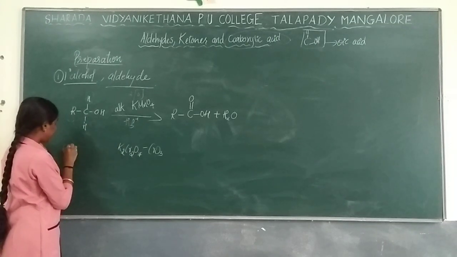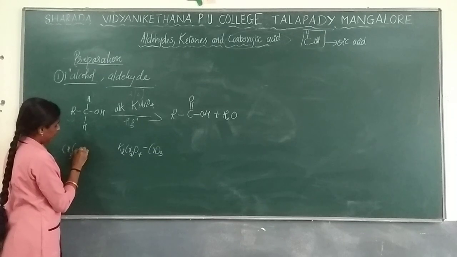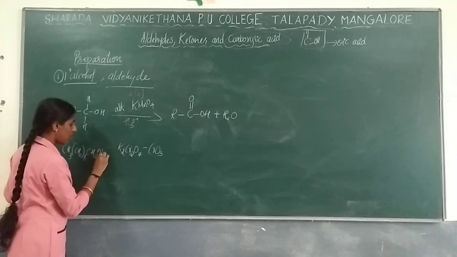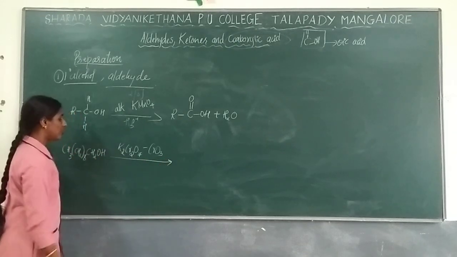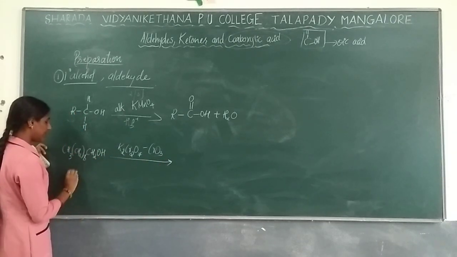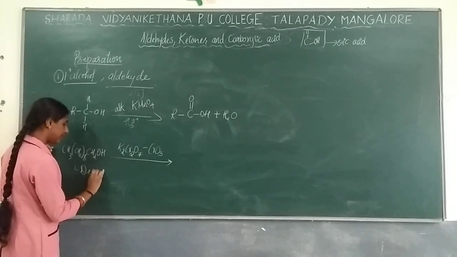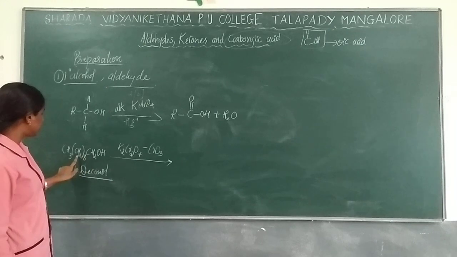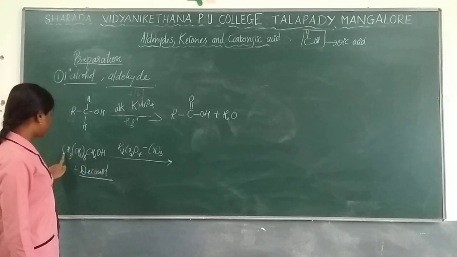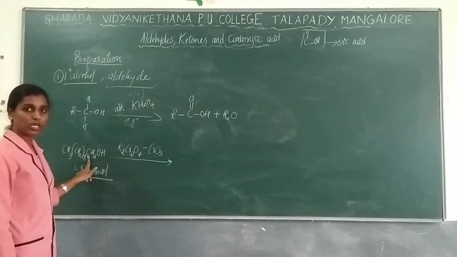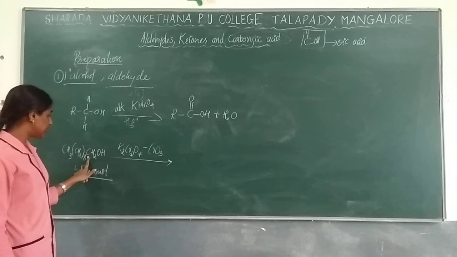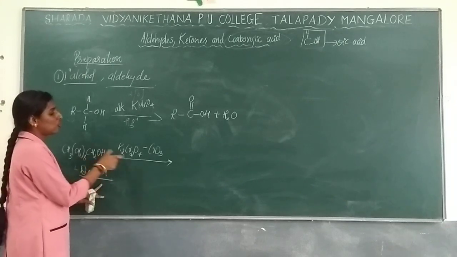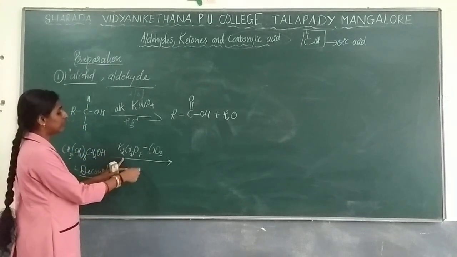Another example you can do. So this is also your alcohol. You can call it 1-decanol. Deca means 10, the number of carbons. The 8 carbons are here, plus 1 carbon, 9, plus 1 carbon, so 10 total. 10 carbons are present. So when this decanol undergoes oxidation, write down.